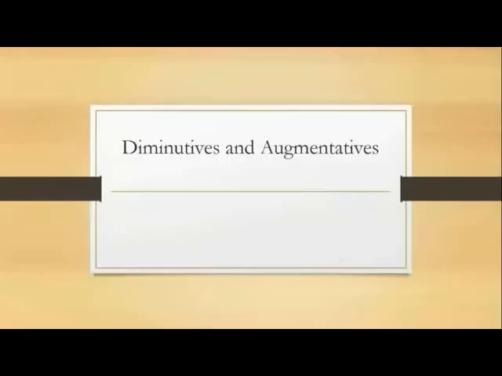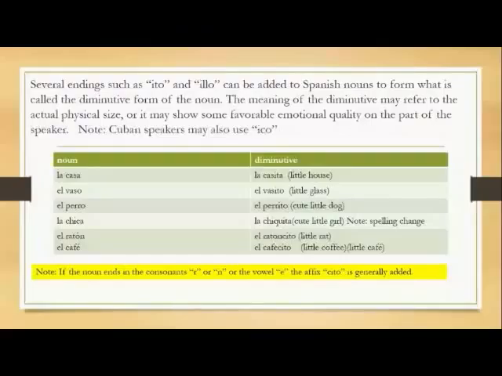Diminutives and augmentatives. The diminutive forms of a noun can be formed by adding ito or illo to the end of a Spanish noun. The meaning of the diminutive may refer to the actual physical size, or it may show a favorable emotional quality on the part of the speaker. For instance, I could call mi abuela mi abuelita, my grandmother, my little granny.